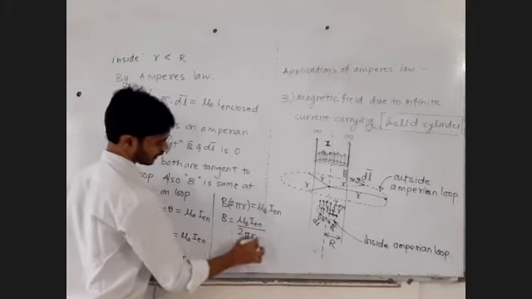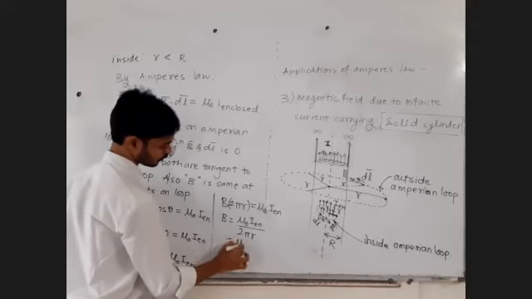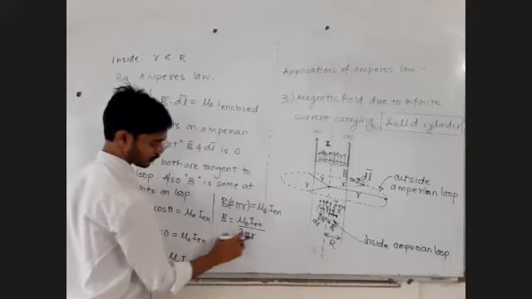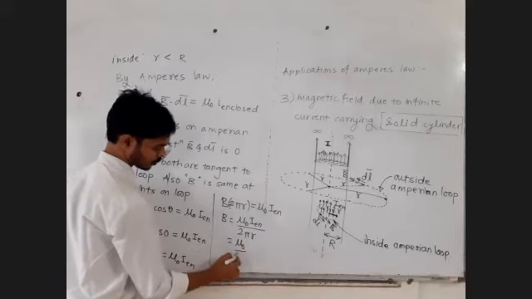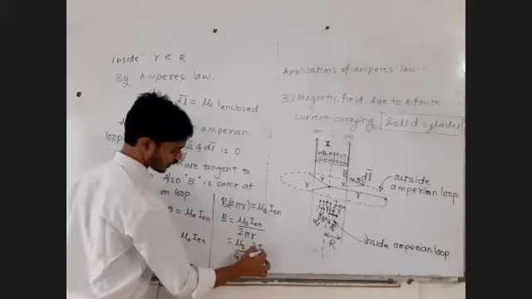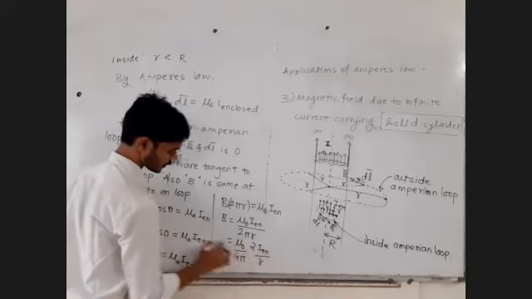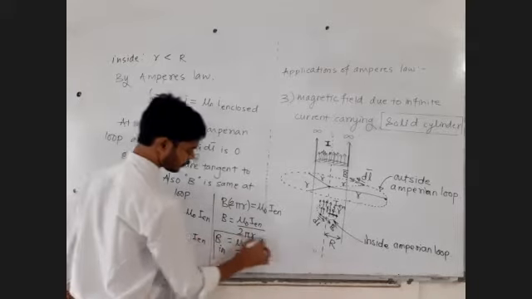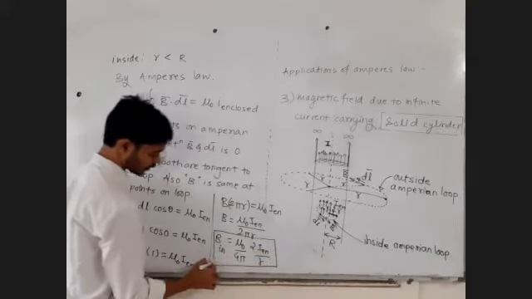Multiply and divide by 2, multiply by 2, divide by 2, and this 2 will become 4. Mu 0 upon 4 pi, 2 times I enclosed upon R. That's it. That's the modified formula for inside magnetic field. Mu 0 upon 4 pi, I enclosed upon R.